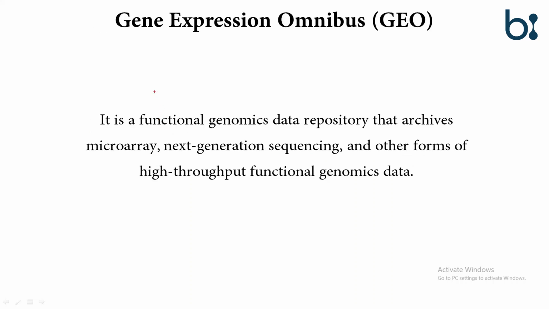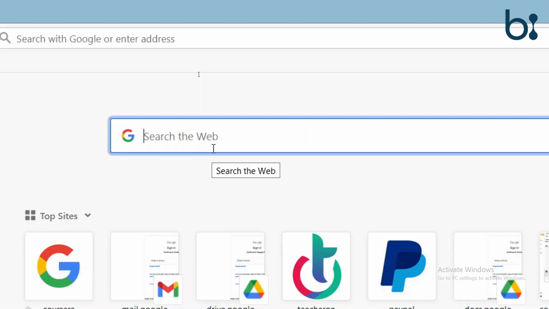The third database is the Gene Expression Omnibus. The database stores information about gene expression data coming from microarray and next generation sequencing techniques. Now we will visit the first database, that is Online Mendelian Inheritance in Man.